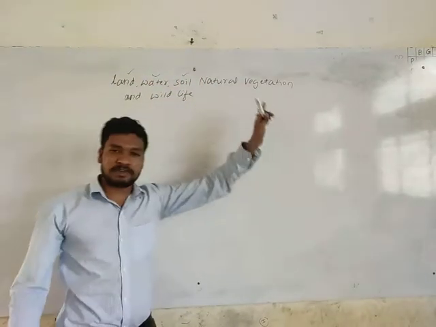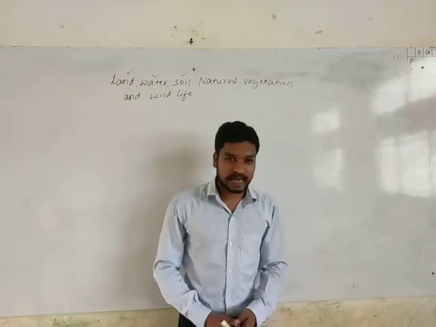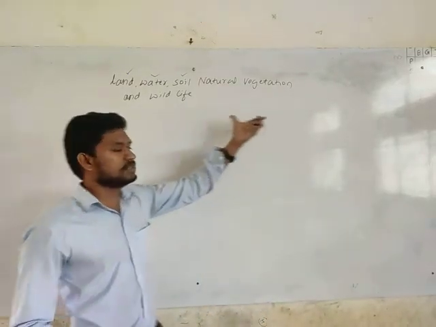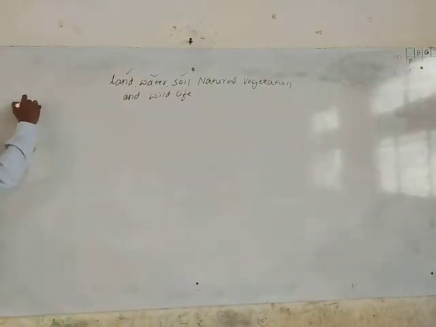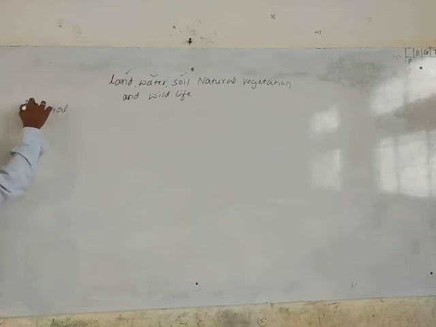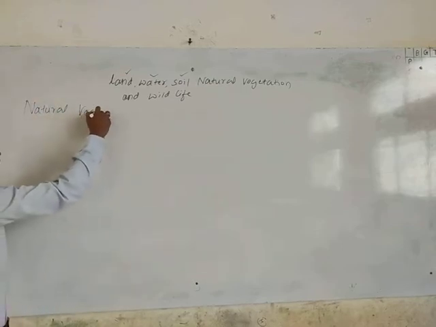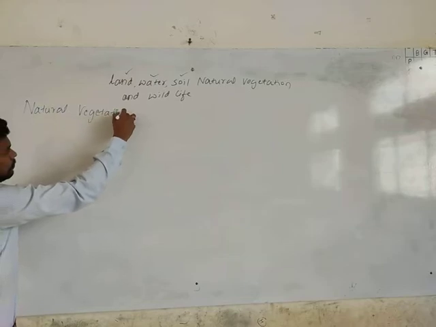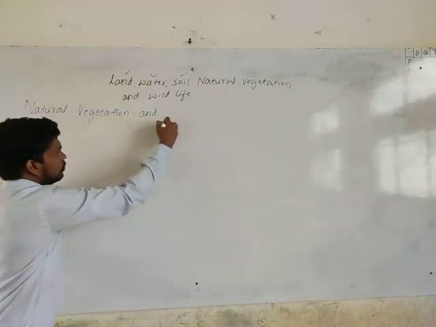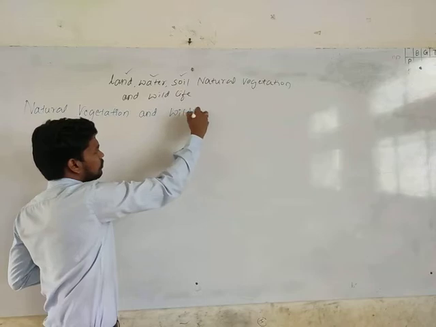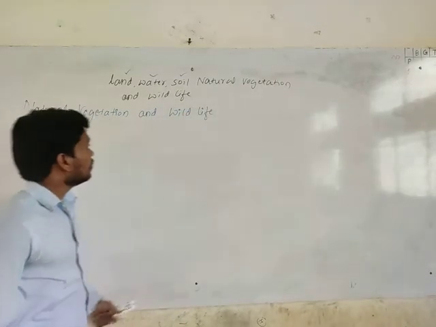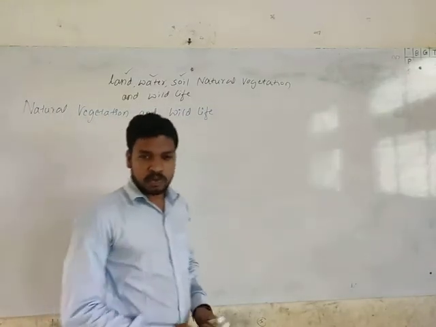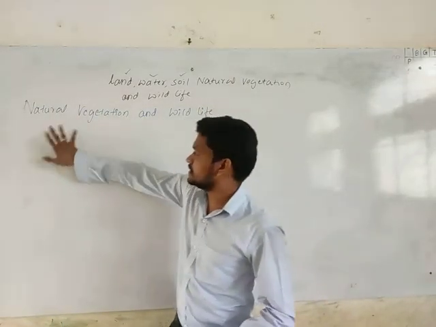Now we are left with one more concept. We have actually two. Combined, we will discuss both concepts: natural vegetation and wildlife. So, it's the last concept. What do you mean by natural vegetation?